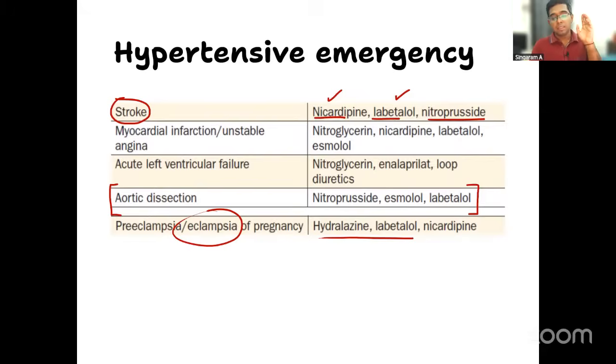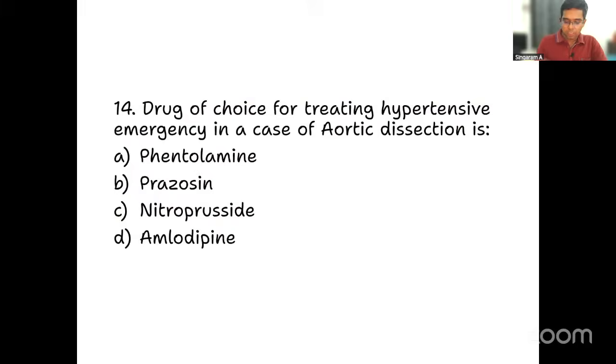Depending on the presentation or the type of hypertensive emergency, you have to decide your drug. So coming back to our question, for aortic dissection, it is either nitroprusside or beta blockers. Among the given options, nitroprusside is the one which is fitting. So the clear answer for this question is option C. So that was question number 14, which is now completed.